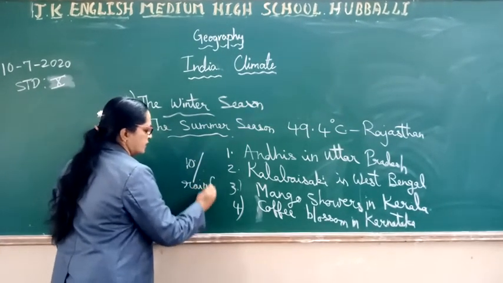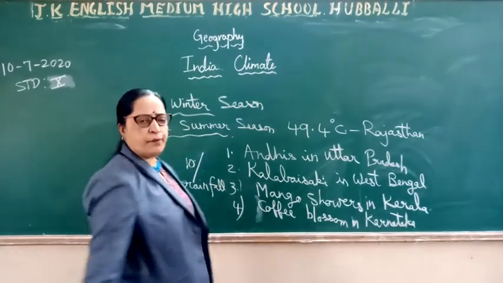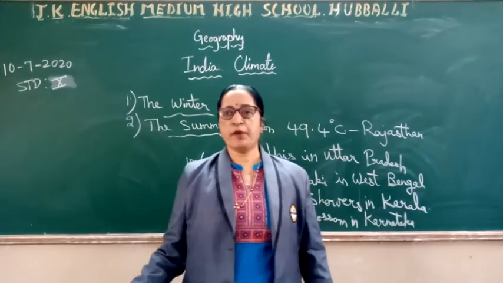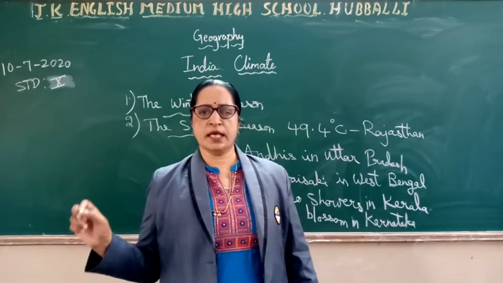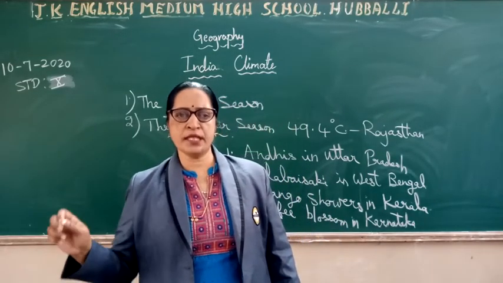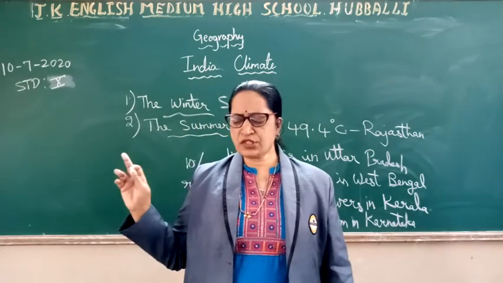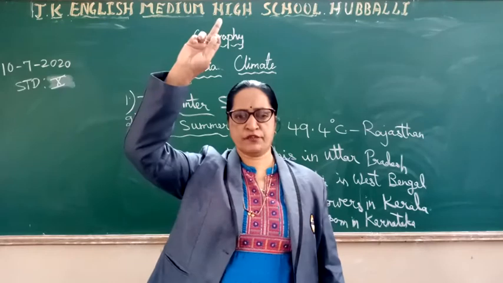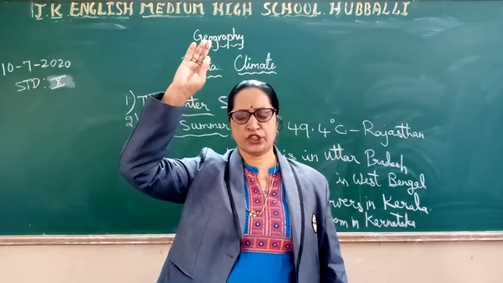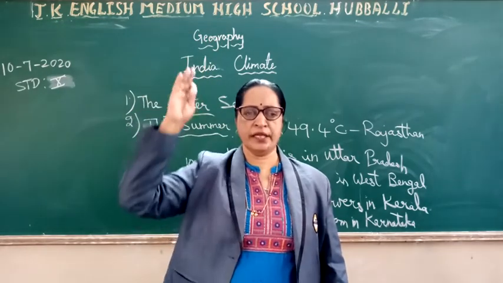So I will repeat once again about the summer season. During this season, what happens? The sun's rays fall vertically over the northern hemisphere. So hence the temperature is high in India.